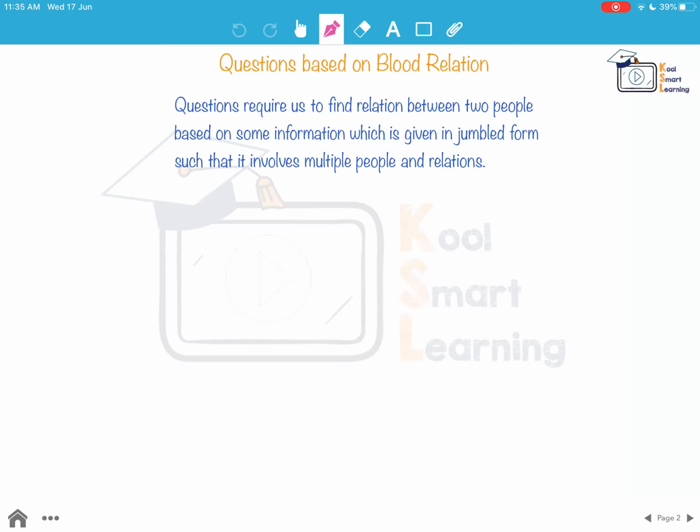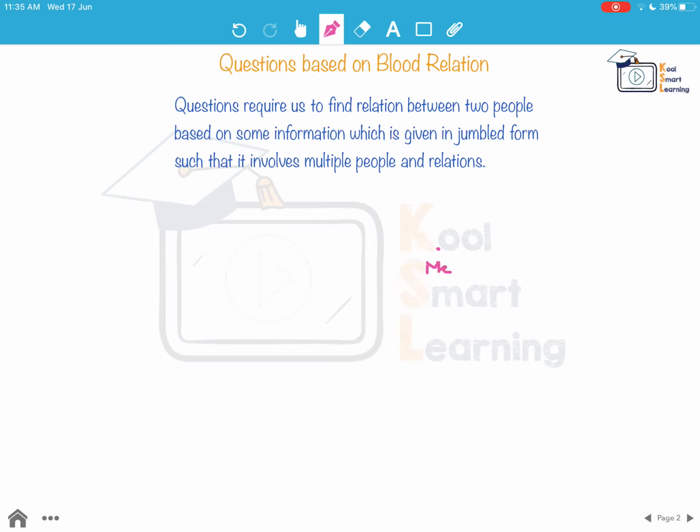So what are the types of questions based on blood relation? That is the first thing that we want to understand. In mental ability or logical reasoning, what is required in the questions based on blood relation is that we need to find a relation between two people based on some information which is given in jumbled form, and it involves multiple people and relations. Just to give an example of what this statement means,